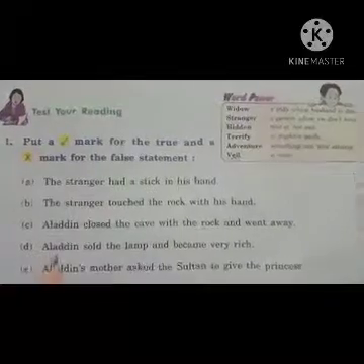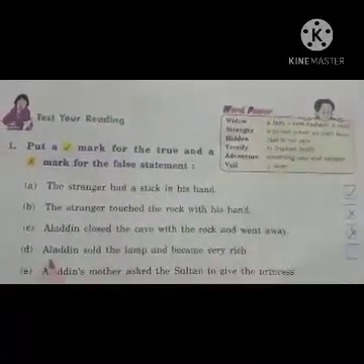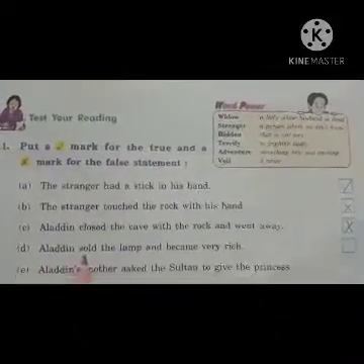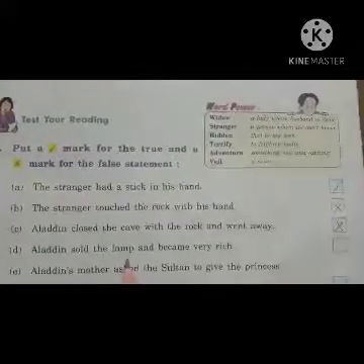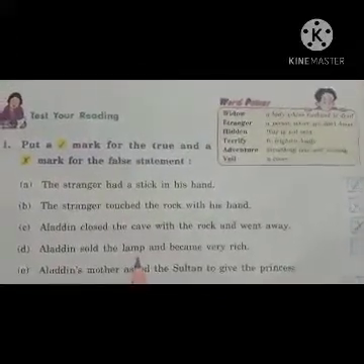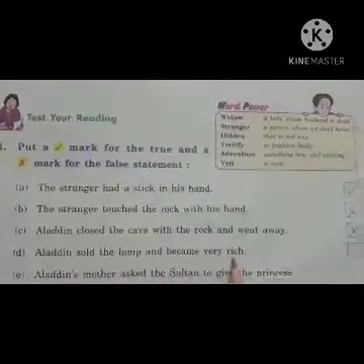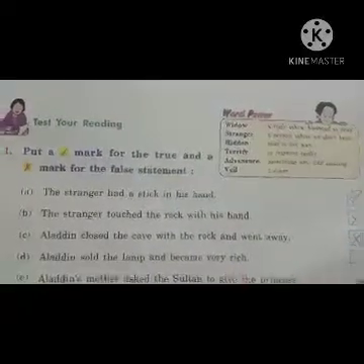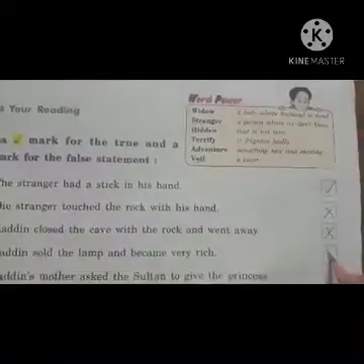Next, D bit. Alauddin sold the lamp and became very rich. See here, Alauddin sold the lamp and became very rich. Alauddin lamp అమ్మేశాడా? No. Just he rubbed the lamp only. So the statement is true or false? False. So here what we have to keep, children? Yes, we have to keep here the cross.